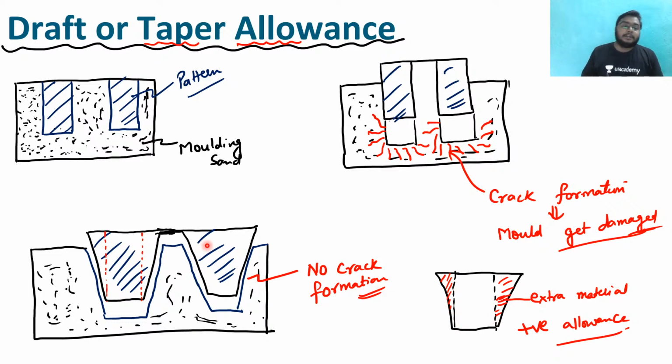But after giving this taper allowance, we are adding the material to this side. So when we are adding the material, extra material is being added to the pattern, and hence the allowance that is being added is called positive.